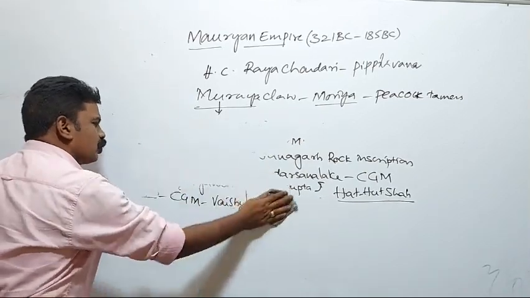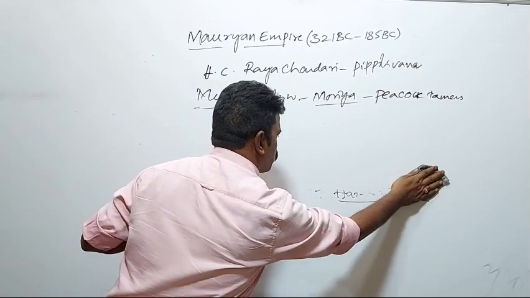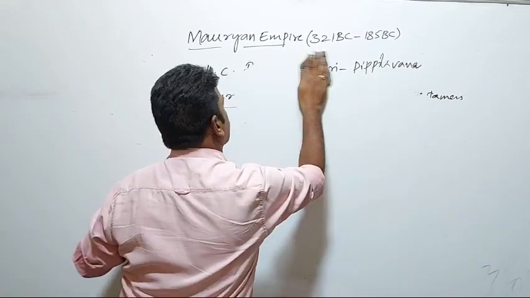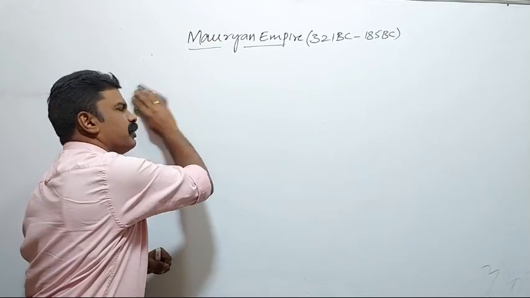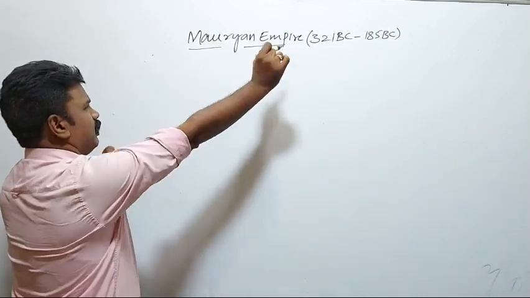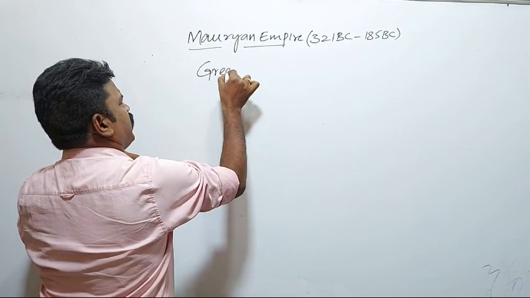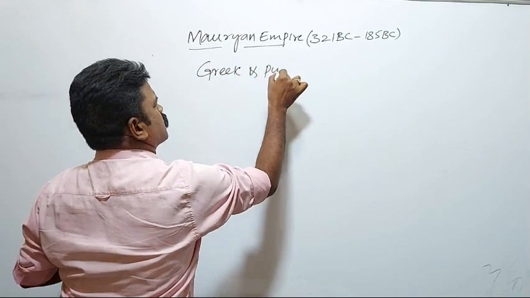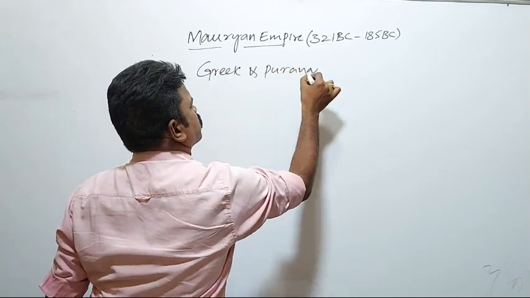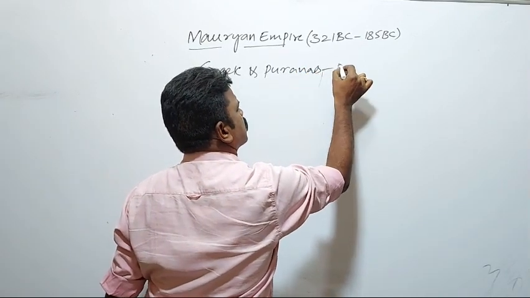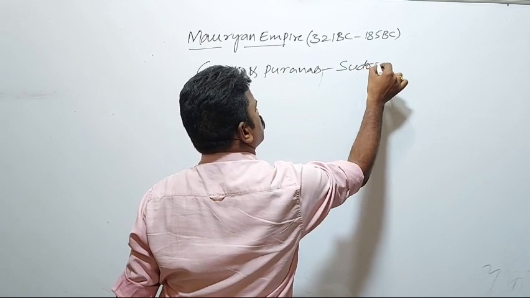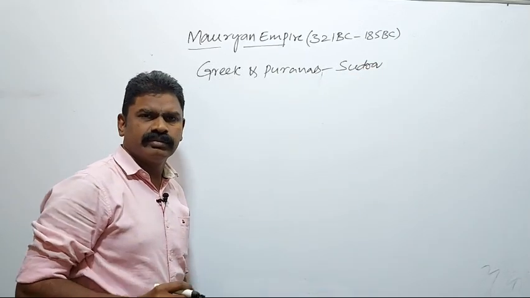There were different stories. Let us come across all the points. First, the Greek and Puranic sources say that Chandragupta Maurya belongs to the Sudra clan.